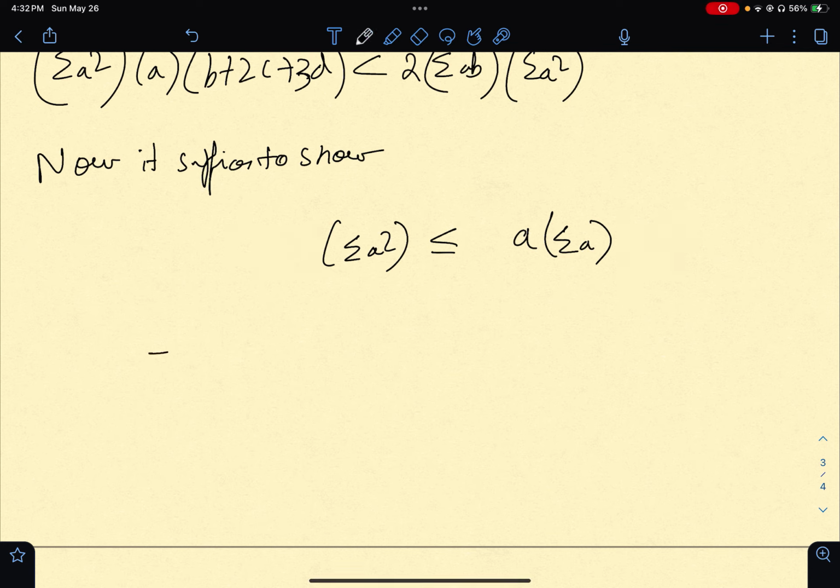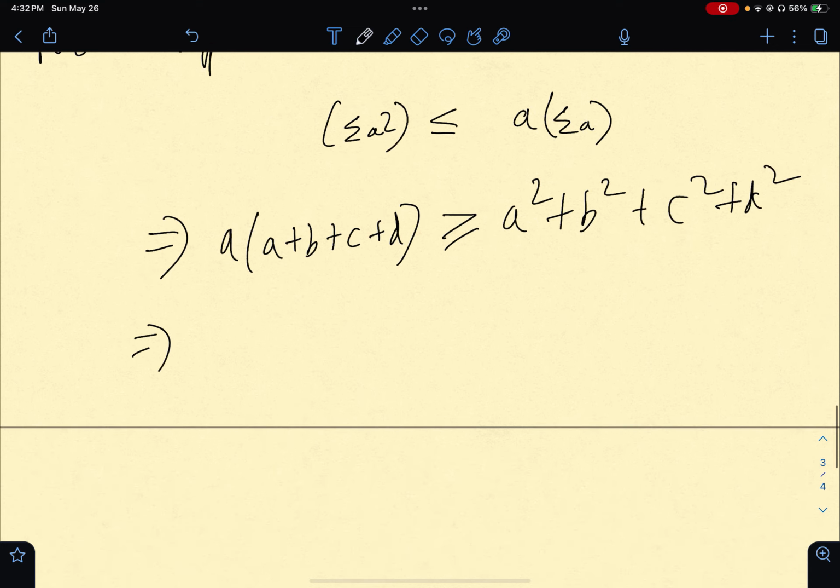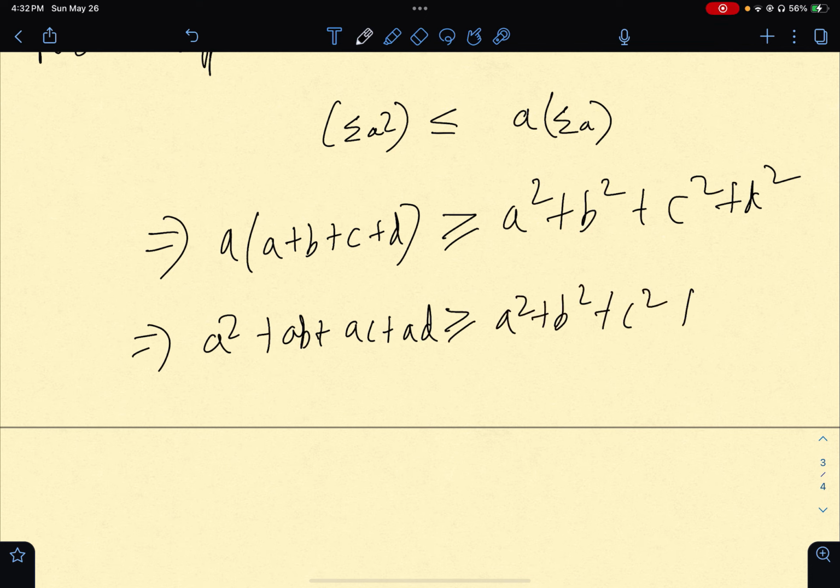So what I'll have is a into (a plus b plus c plus d) should be greater than or equal to a square plus b square plus c square plus d square. So what I want to show is a square plus ab plus ac plus ad is greater than or equal to a square plus b square plus c square plus d square. Okay, this is what I had to show. Now I can cancel a square on both sides. So this is what we have to show.